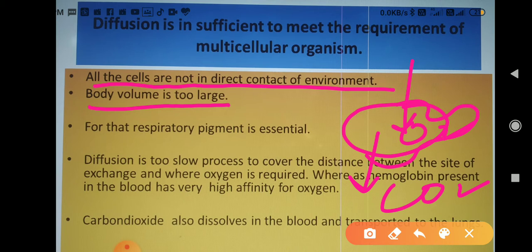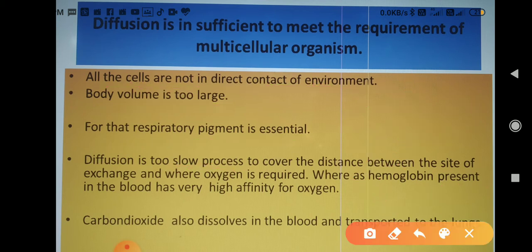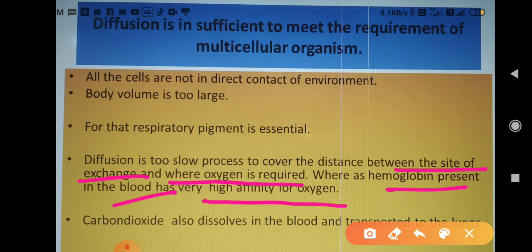Next, in a multicellular organism, a respiratory pigment is essential. Diffusion is too slow a process to cover the distance between the site of exchange of gases and where the oxygen is required. So hemoglobin is present in the blood of higher organisms, which has a high affinity for oxygen, and carbon dioxide is also dissolved in the blood and transported to the lungs, and from the lungs it is thrown outside or exhaled.